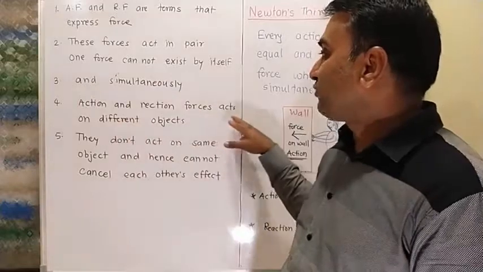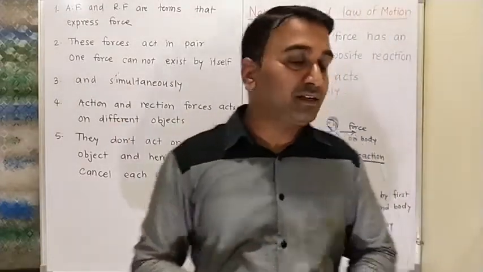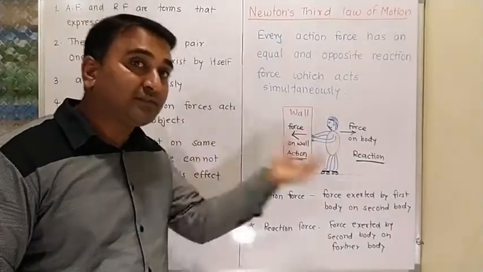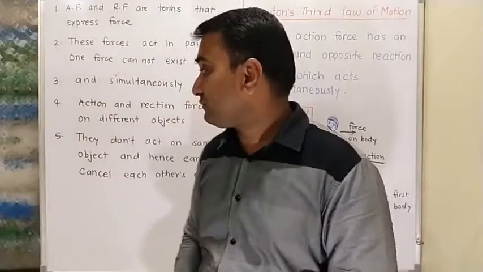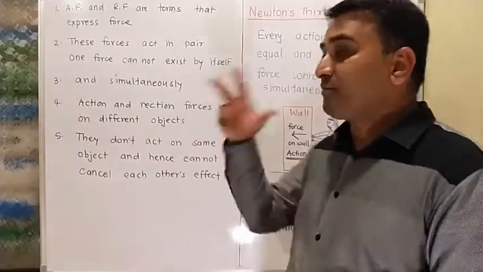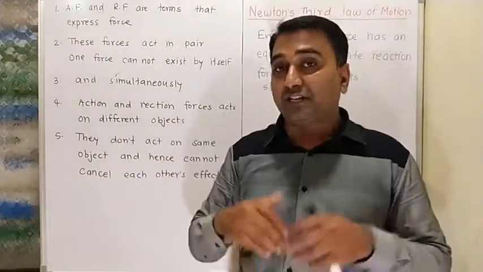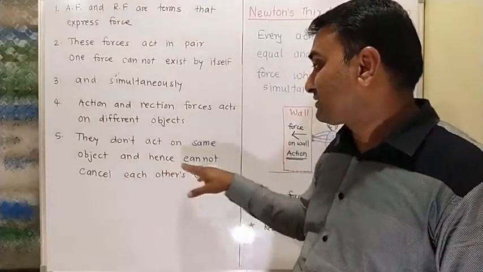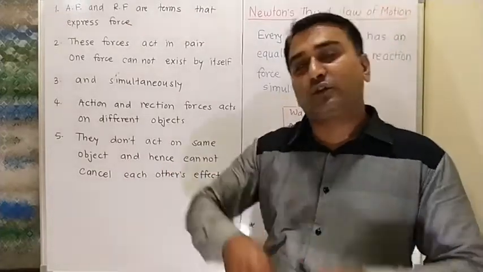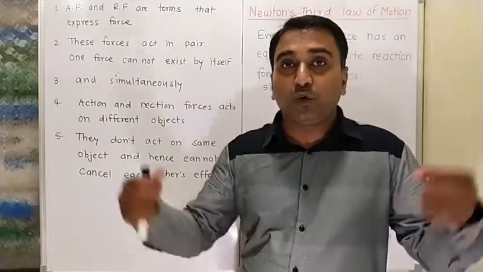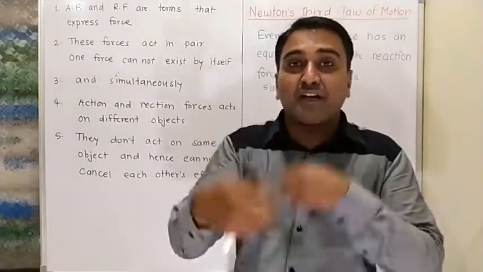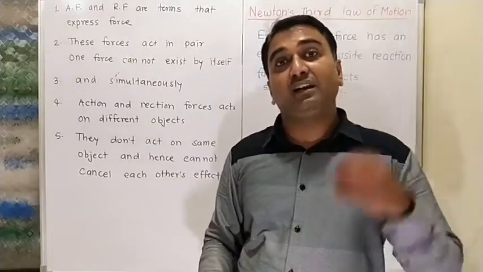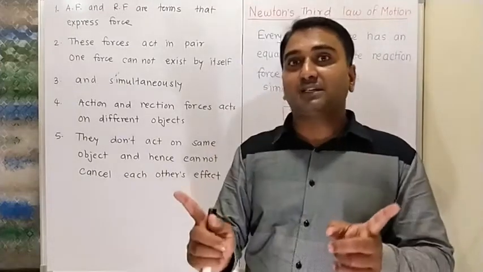Then action and reaction forces act on different objects. See here, action force is working on the wall, and reaction force is working on that person, the first body. So they do not act on the same object, and hence they cannot cancel each other's effect. When two cars collide with each other, there is definitely an effect on both cars. It is not that one car is safe and the second car gets crushed. Both cars will get the effects.